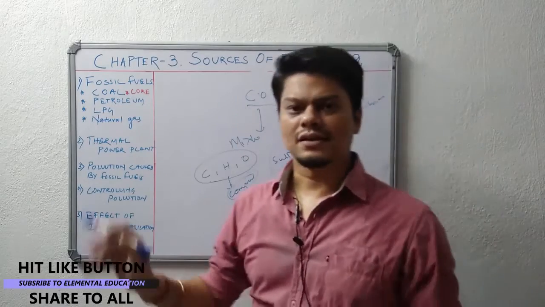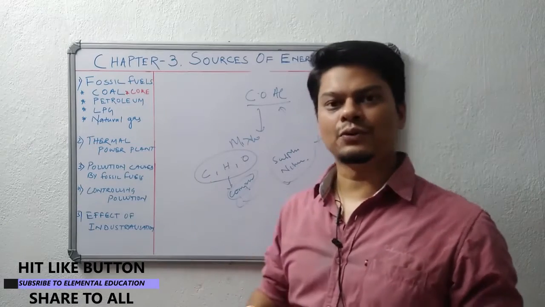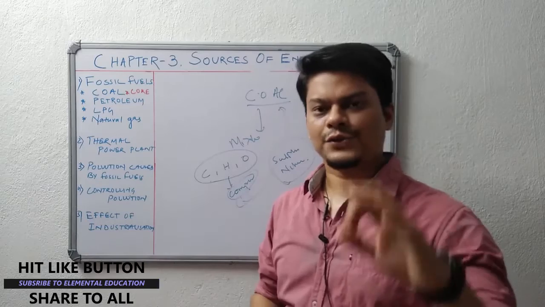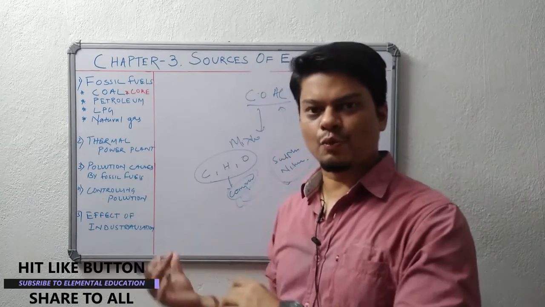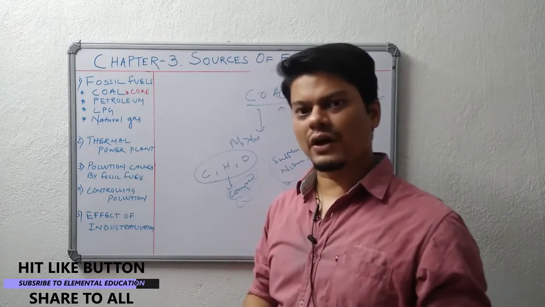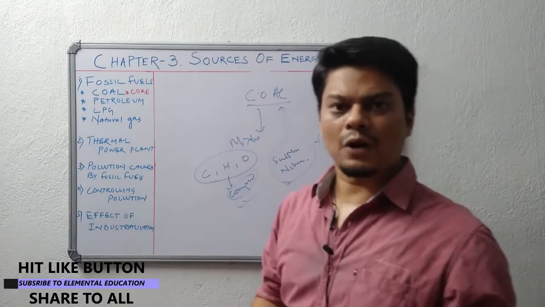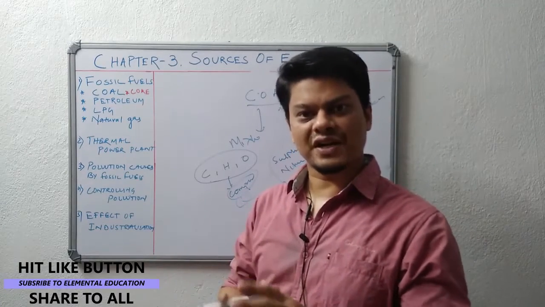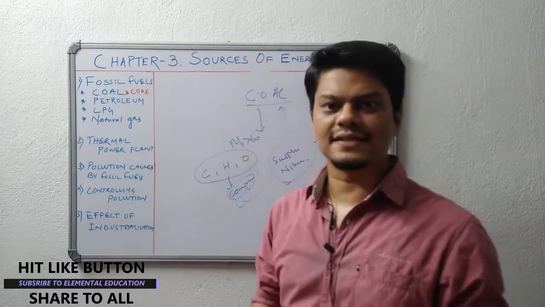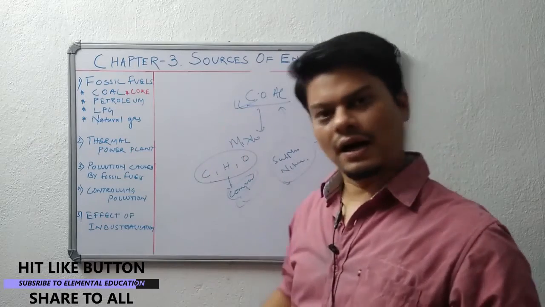So coal is a source of energy for us because it has high calorific value. We have already studied in our previous video what is the calorific value of a fuel. So high calorific value means it gives more energy when we are burning a small amount of coal. So coal is also used in our home and industry. In thermal power plant we use coal to generate electricity. Similarly, in our earlier days we were using coal engines in our trains. So coal is a source of energy for us.